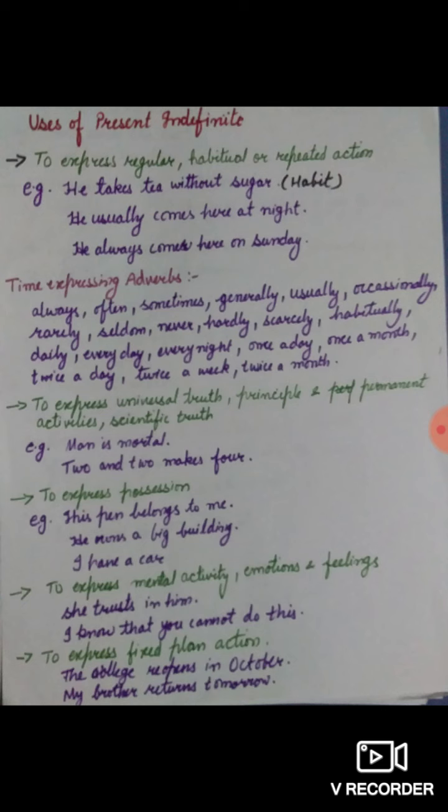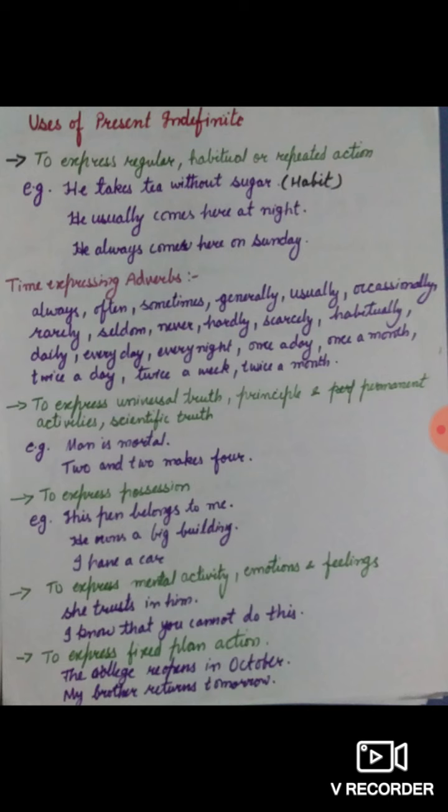Next is to express fixed plan future actions. Usually the students don't consider that in present indefinite tense we can describe future action, but let me make one thing clear: in present indefinite tense we can express future planned action, fixed plan action.